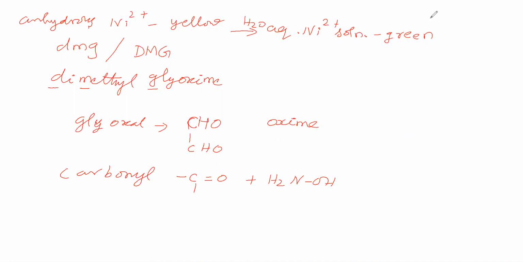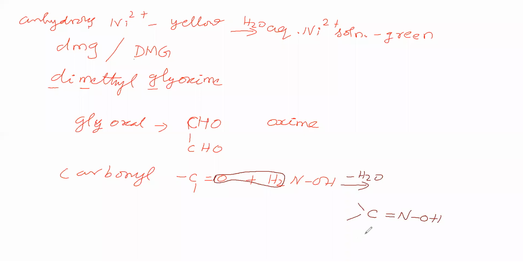So we have taken this hydroxylamine. Now these two undergo a reaction. What is taking place? Water is eliminated. So what remains is carbon double bond NOH.